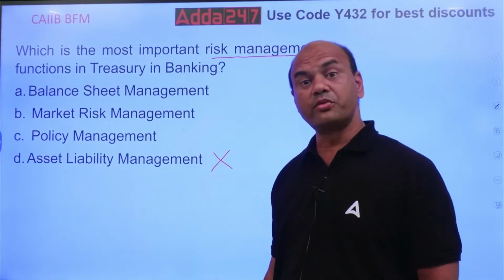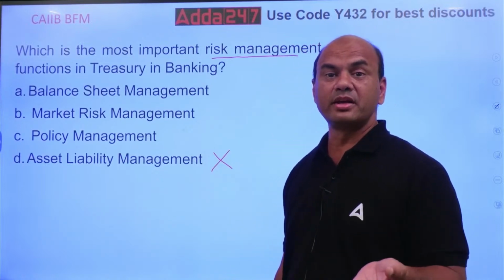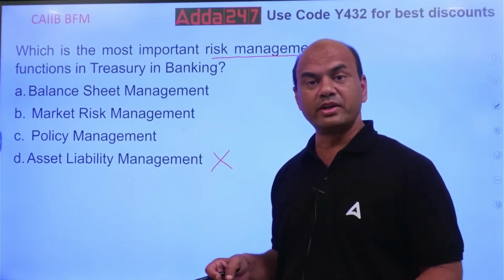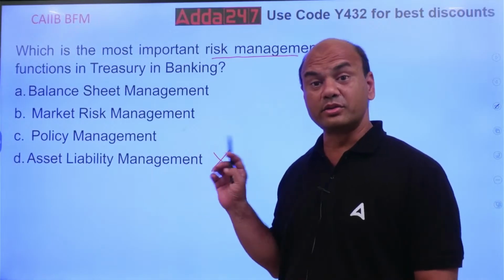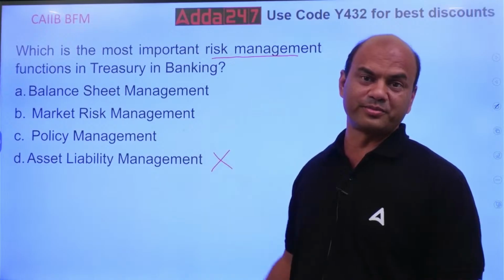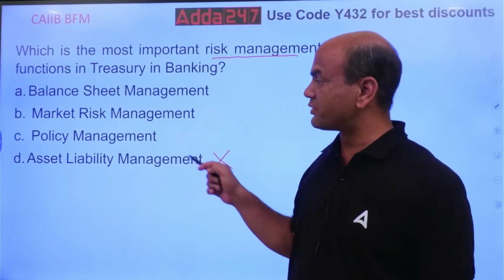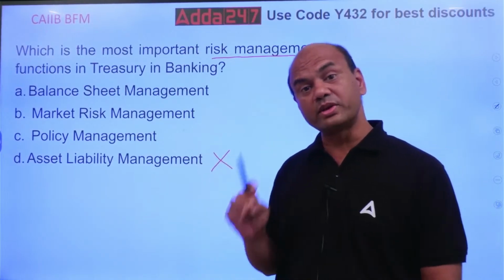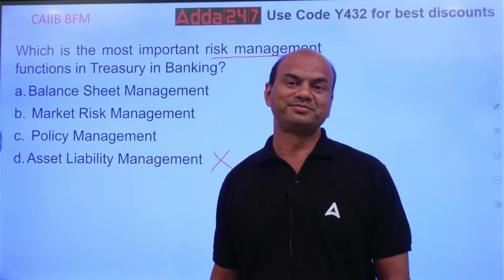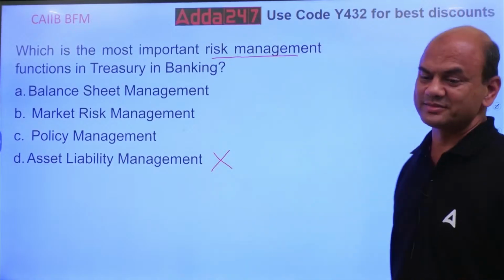You'll say, sir, if this mismatches, just now you told me that 5% only is allowed, otherwise RBI will fine you. Agreed. It's not that it's not important. It's not the most important among these four. Which among these four is the most important one, without which your bank will be in trouble if you don't manage it properly? Which one among these?